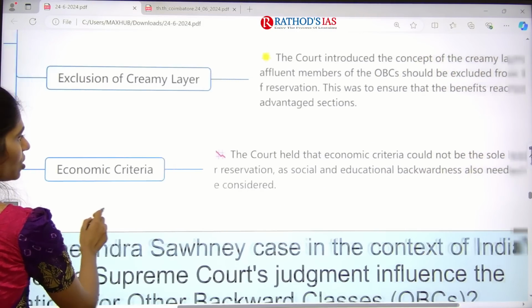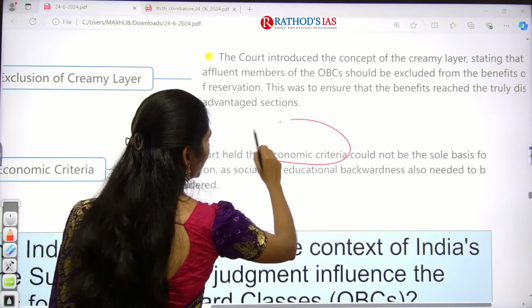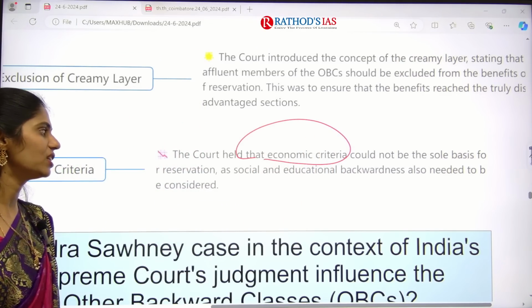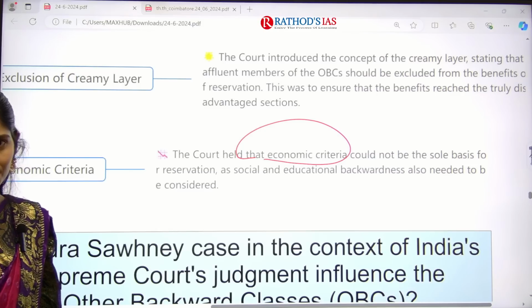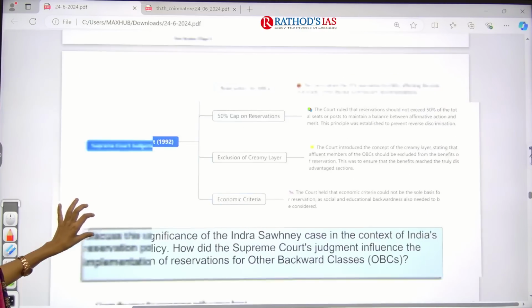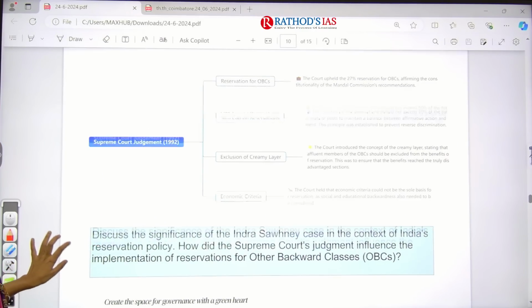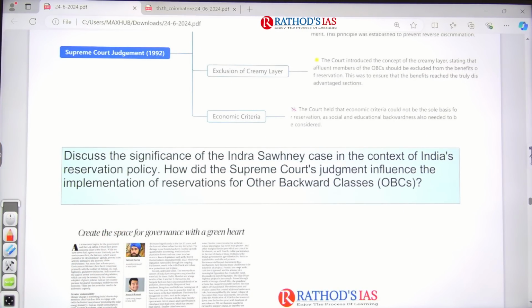Next, they also came up with economic criteria. The court said that economic criteria cannot be the sole basis for reservation, so we also have to take into account social basis as well as educational backwardness. All these four are very important concepts under this Supreme Court judgment of 1992 in the Indra Sahani case.